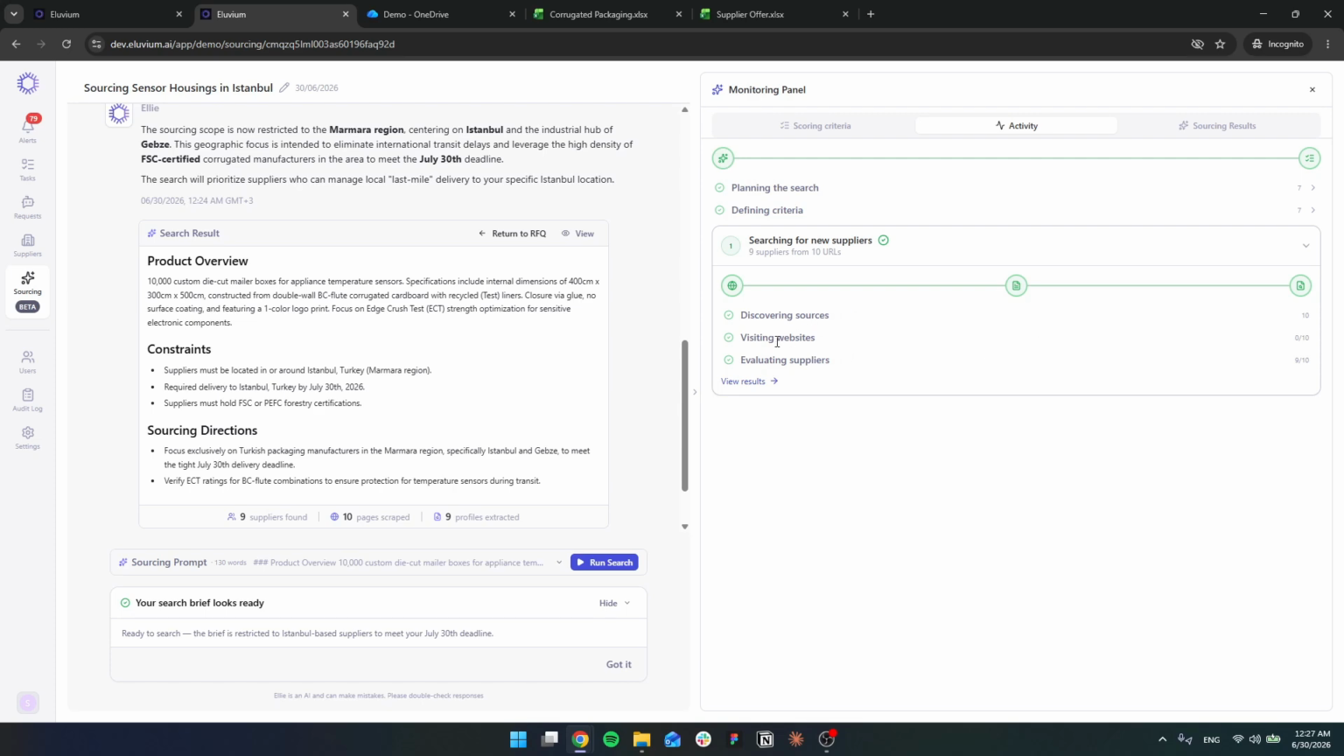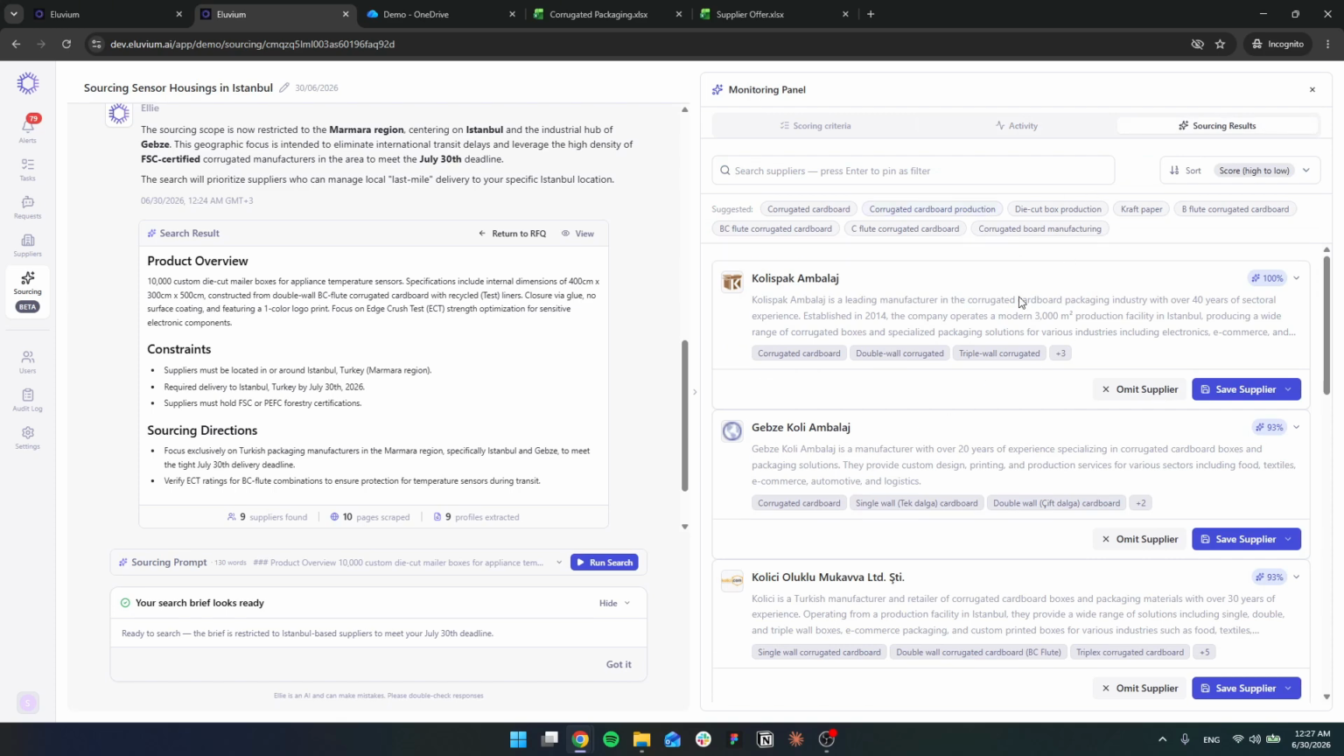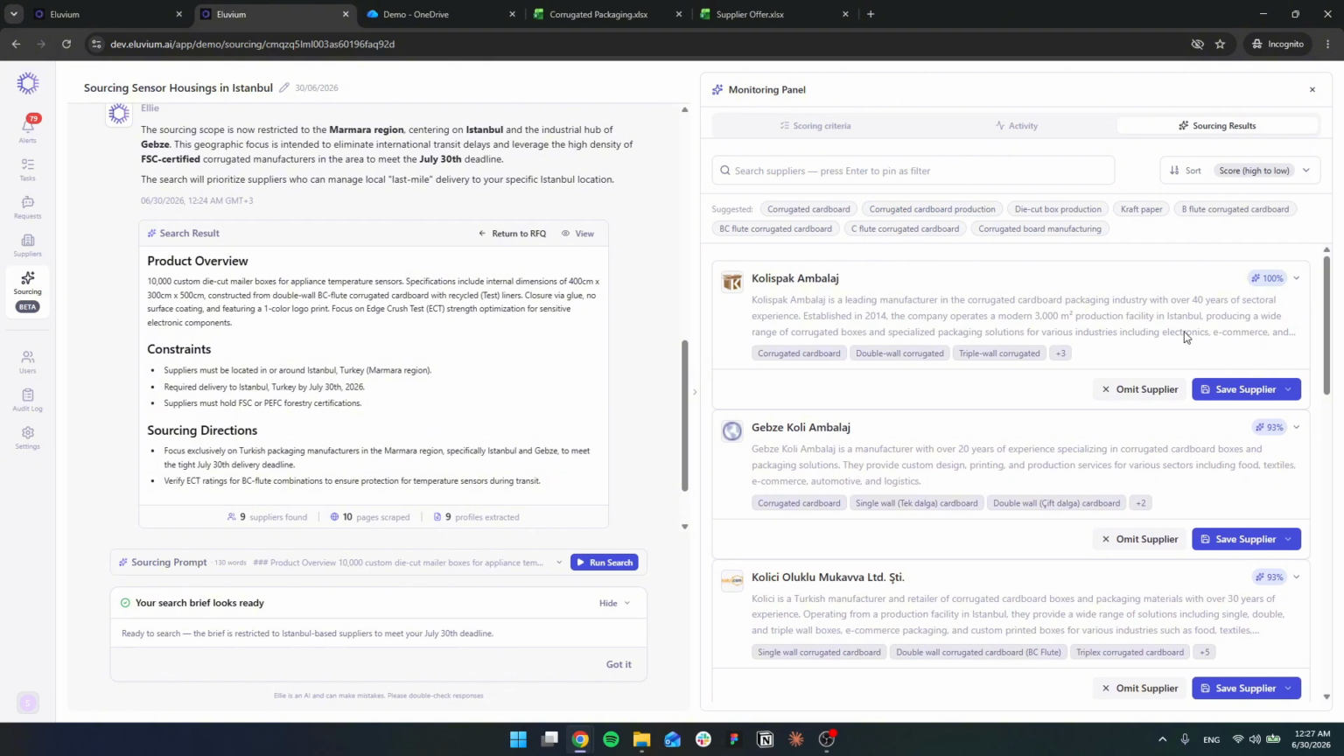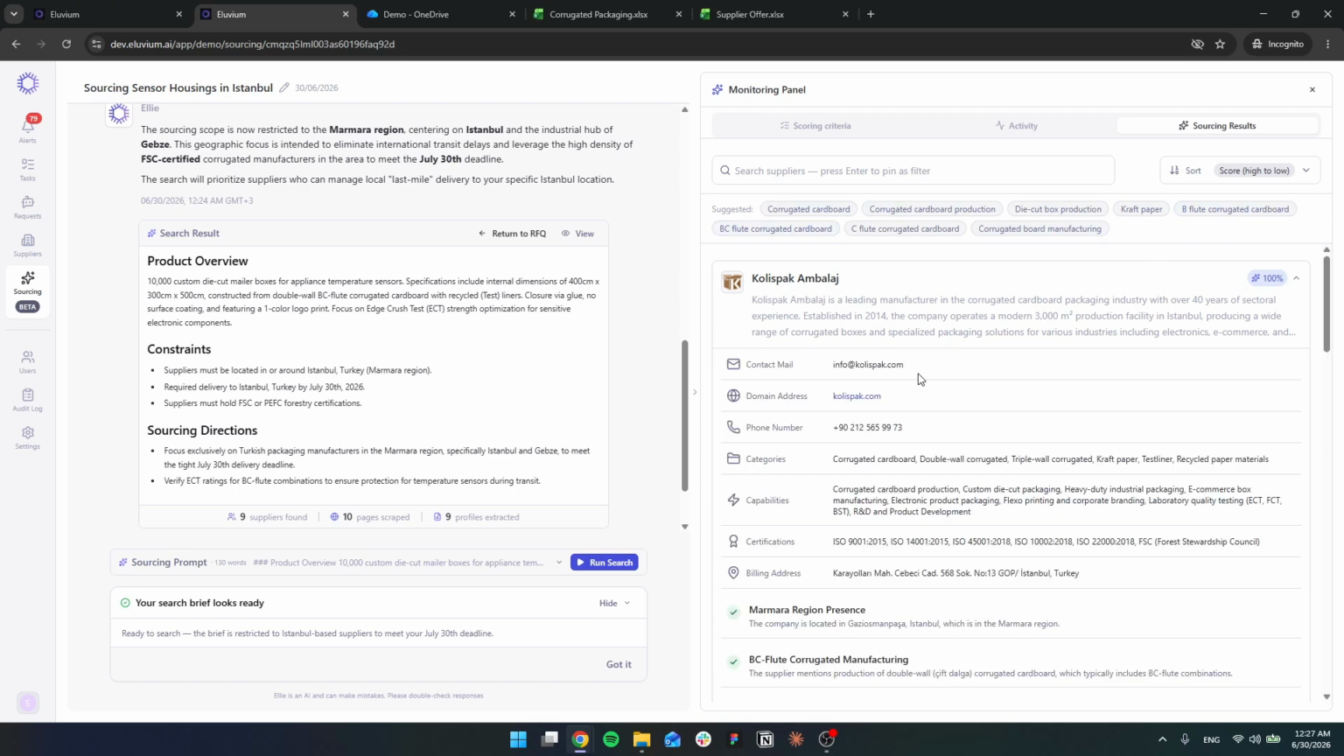Okay, so she's visited the websites, she's evaluated the suppliers, and now she's given us a list of possible suppliers that fits our criteria, right? And she's ranked it for us. So we have some suppliers. This one's ranked quite highly based off of the different criteria we had. So let's take a look, right?